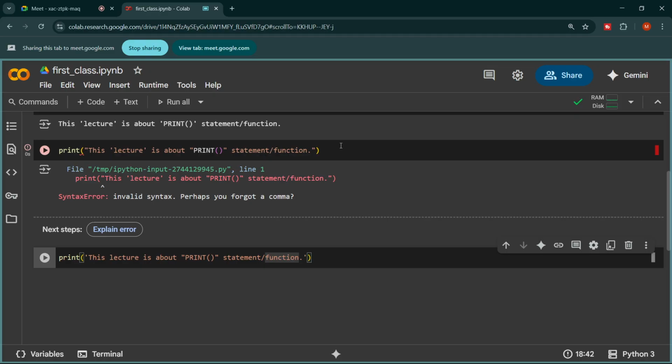Okay, so this was about the print statement, right? Okay. So now the next topic is variables. So what are variables?